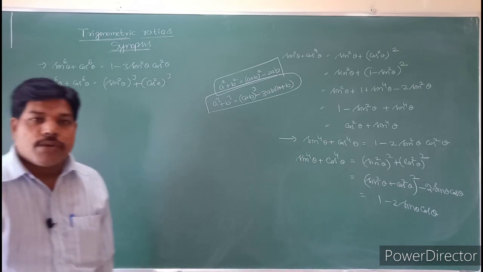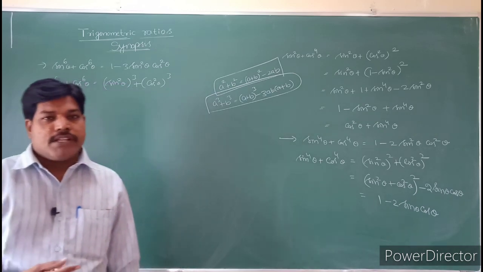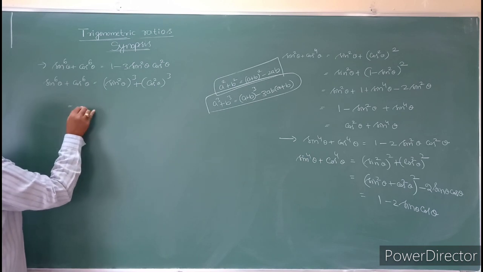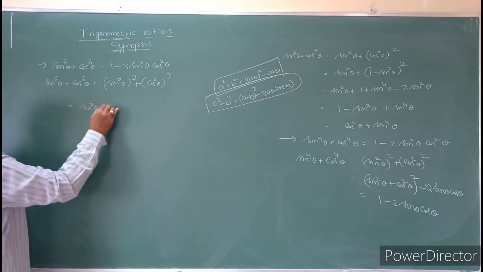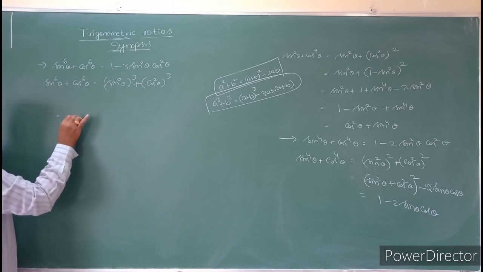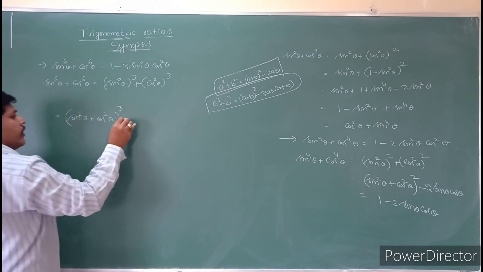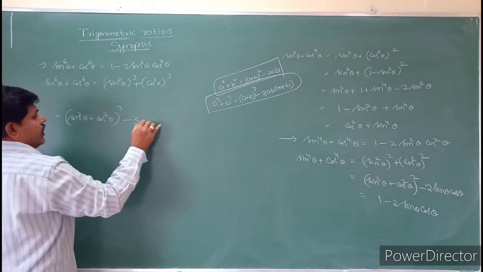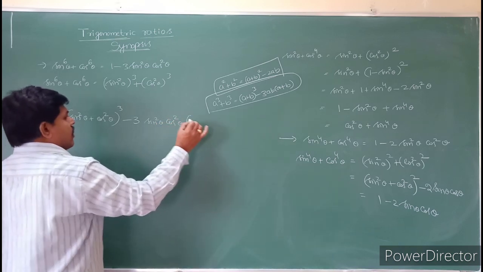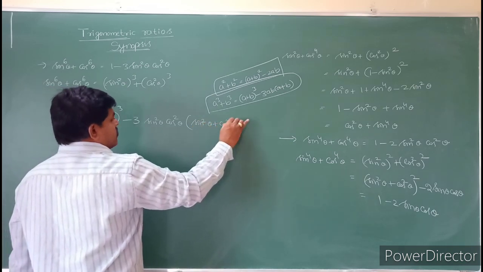So what is the a cube plus b cube formula? (a plus b) whole cube minus 3ab into (a plus b). So that is the formula. Here we are going to use that. a plus b is nothing but sin square theta plus cos square theta. So that is equal to (sin square theta plus cos square theta) whole cube minus 3 into, a is nothing but sin square theta, b is nothing but cos square theta, into (a plus b), which is sin square theta plus cos square theta.